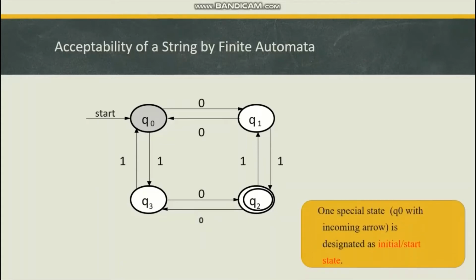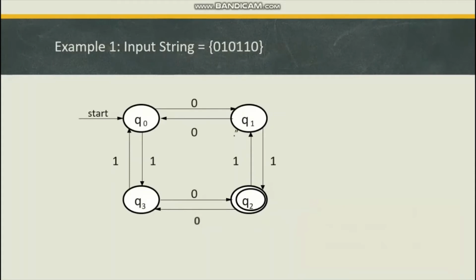Now see, consider the example to check whether the string is acceptable or not. The given string is 010110 and the finite automata is as shown in this transition diagram.